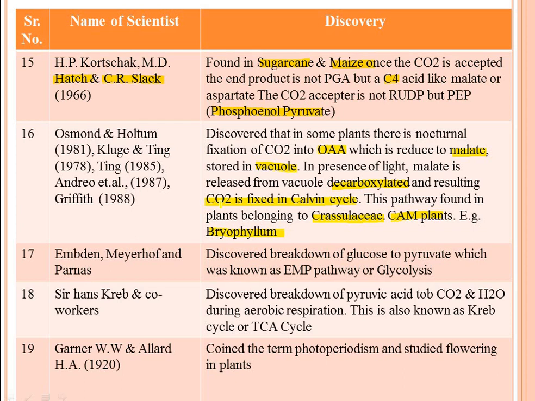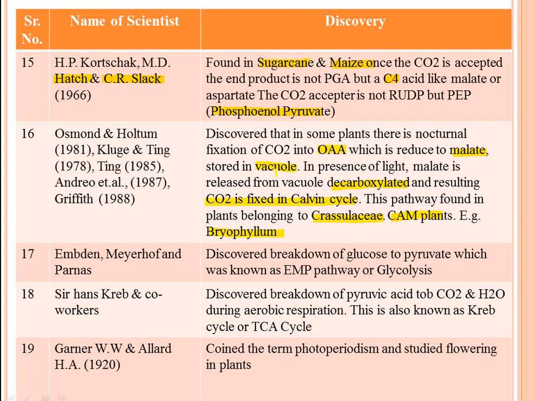In this pathway, generally phosphoenol pyruvate takes up carbon dioxide and converts pyruvate into oxaloacetic acid. Then oxaloacetic acid gets converted into malate or malic acid.